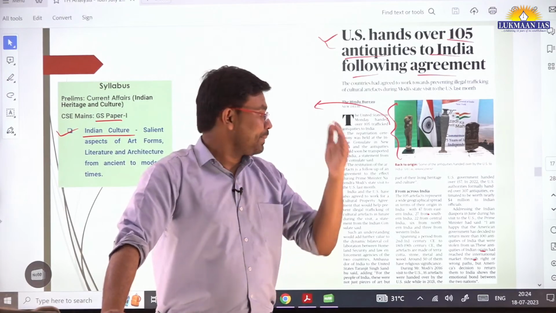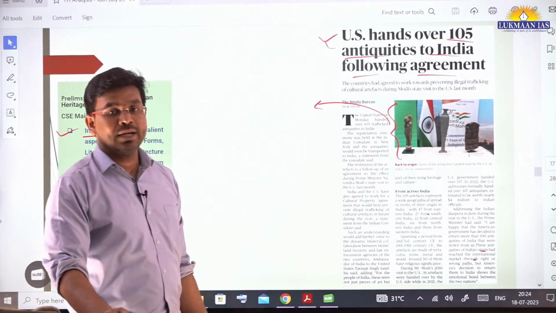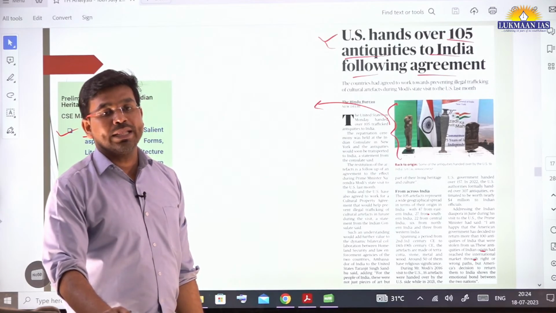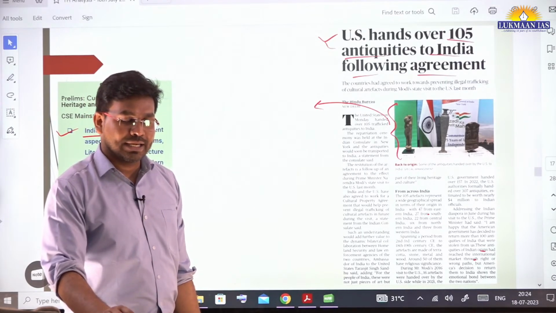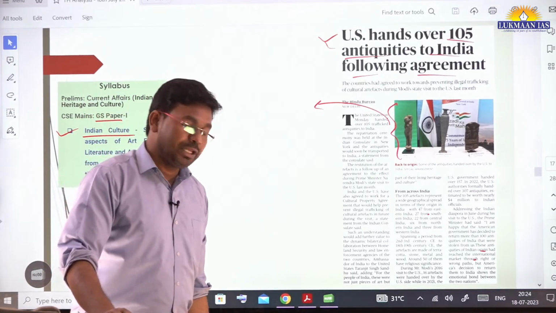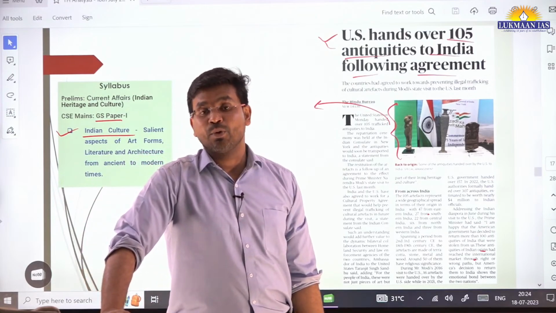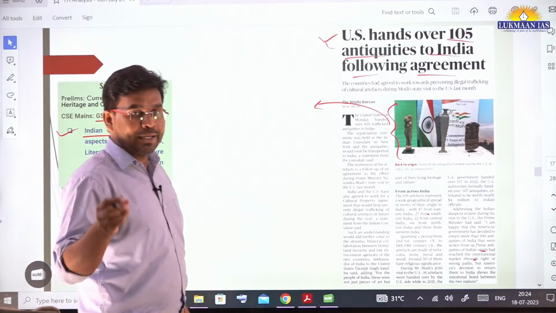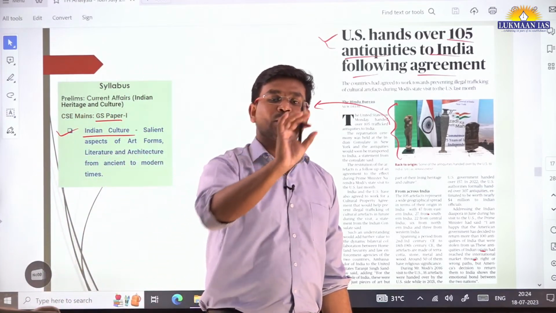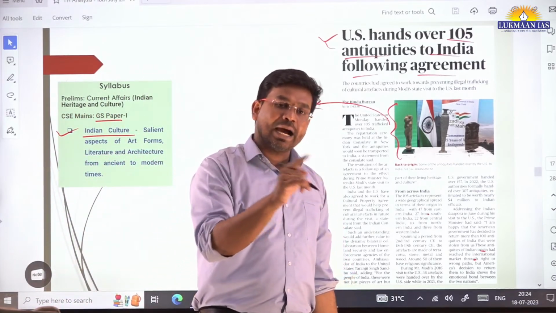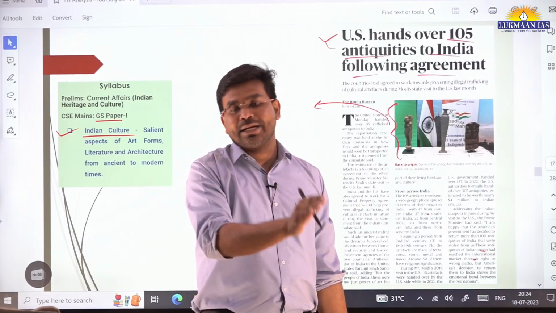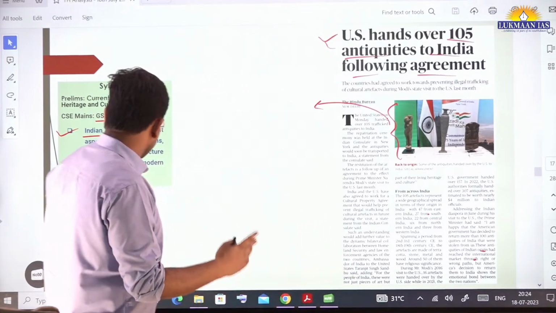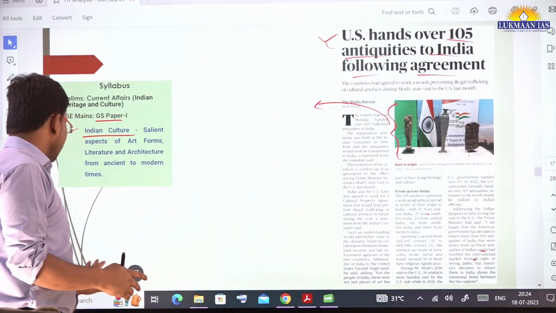And so recently the Prime Minister of India visited over there. He met with the Indian diaspora in the USA, and he talked about how the USA has decided to return more than 100 artifacts to India. These artifacts have been received by the consulate located in the USA, and they are in the process of transporting them to India. So this is an ongoing thing that was in the news.